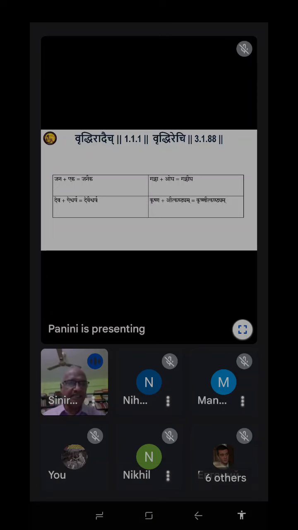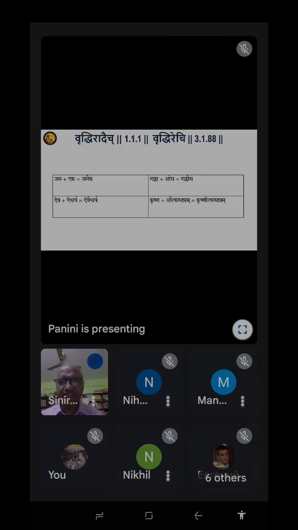Jana Eka, Janaika; Deva Aishwaryam, Devaishwaryam. A and AI follow, and it becomes AI. A and O also get Vriddhi. Ganga Ogha, Gangaugha. Ogha means samuha, when Ganga meets together with other rivers. Gangaugha, samuha. Ogha means samuha, we say.